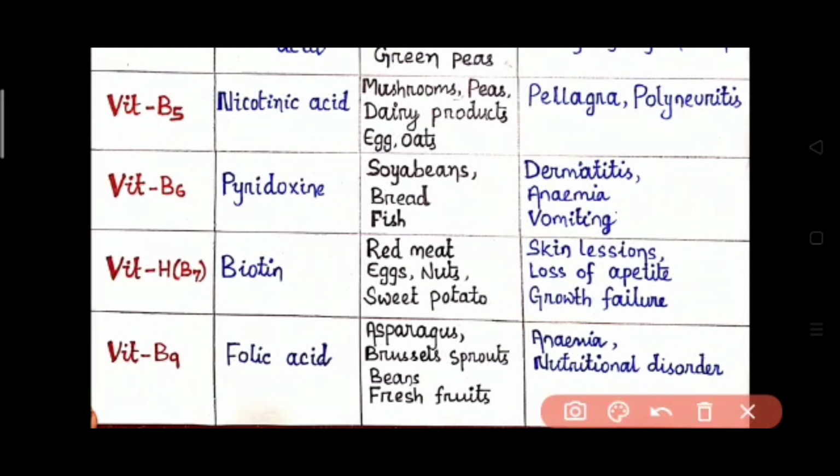Then vitamin B9. The chemical name of vitamin B9 is folic acid. The sources are asparagus, Brussels sprouts, beans, fresh fruits, etc. And the diseases that are caused due to the deficiency of vitamin B9 are anemia, nutritional disorders, etc.